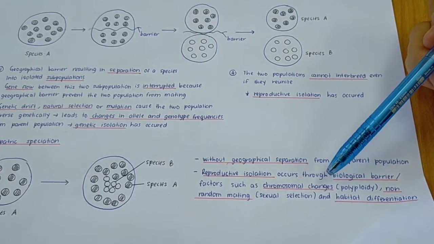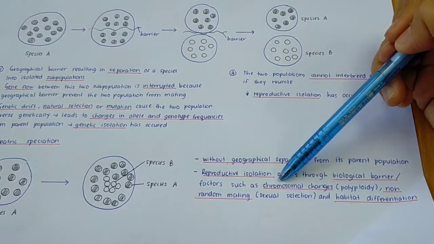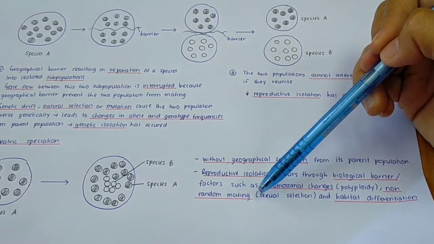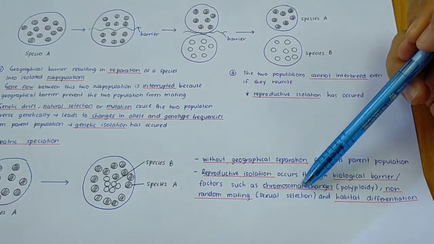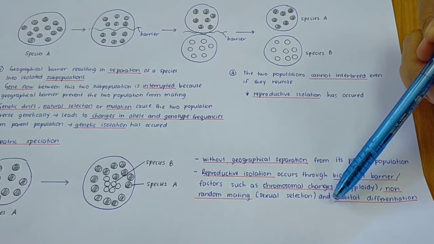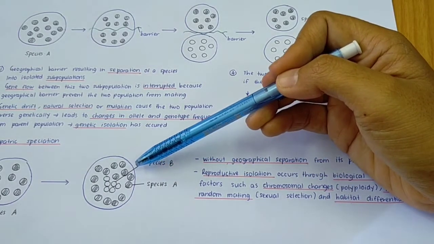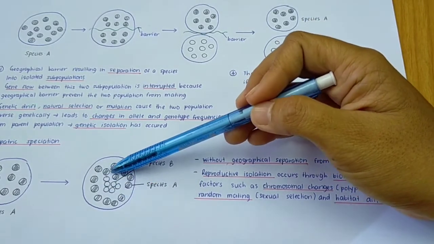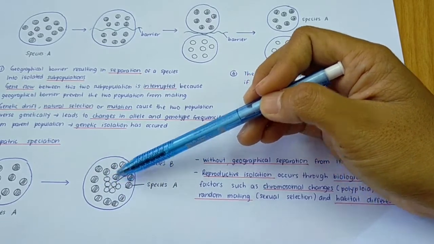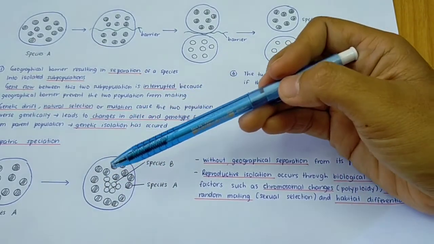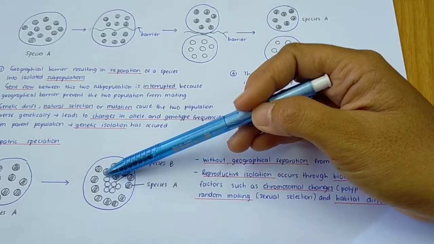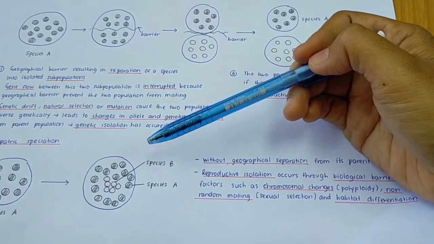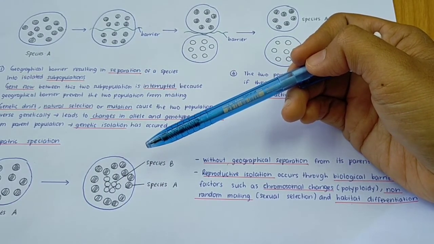So what are the examples of biological barrier? Such as chromosomal changes, for example, polyploidy, or non-random mating, or we can also say this one as sexual selection, and also habitat differentiation. Okay, maksudnya adalah apa yang kita katakan sebagai reproductive isolation, maybe the members of species B, berlaku sexual selection. So means that dia hanya pilih pasangan yang berada pada kawasan dia sajalah. So maksudnya dia pilih pasangan. So ni yang kita panggil sebagai sexual selection.